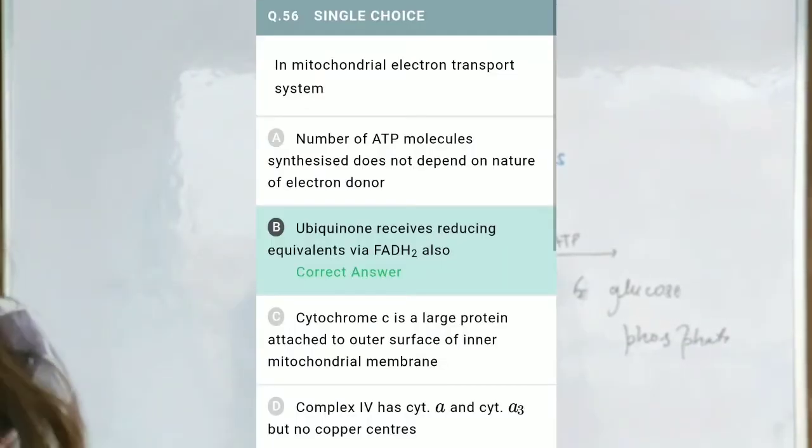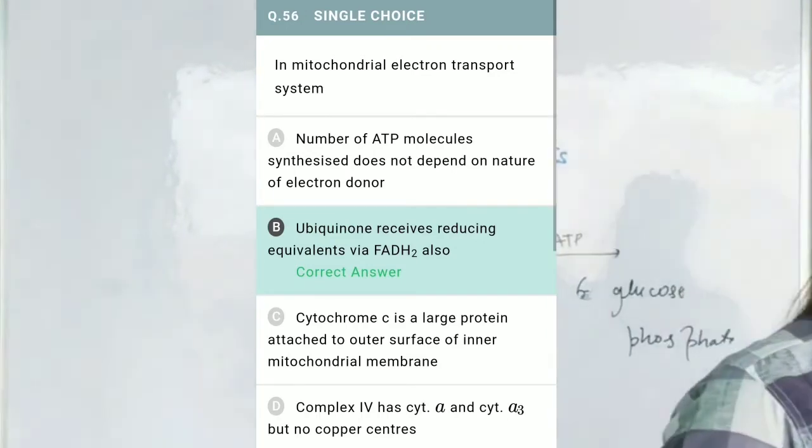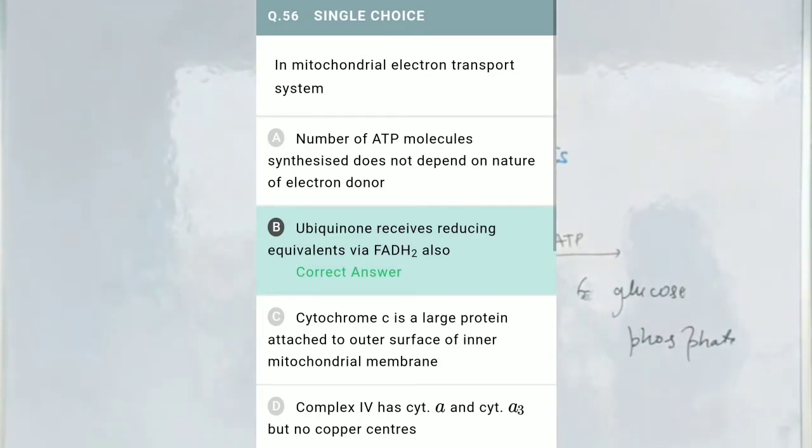Now move to the next question, question number 56. Question number 56 says, in the mitochondrial electron transport system. The correct option is option B, that is ubiquinone receives reduction equivalents via FADH2 also.